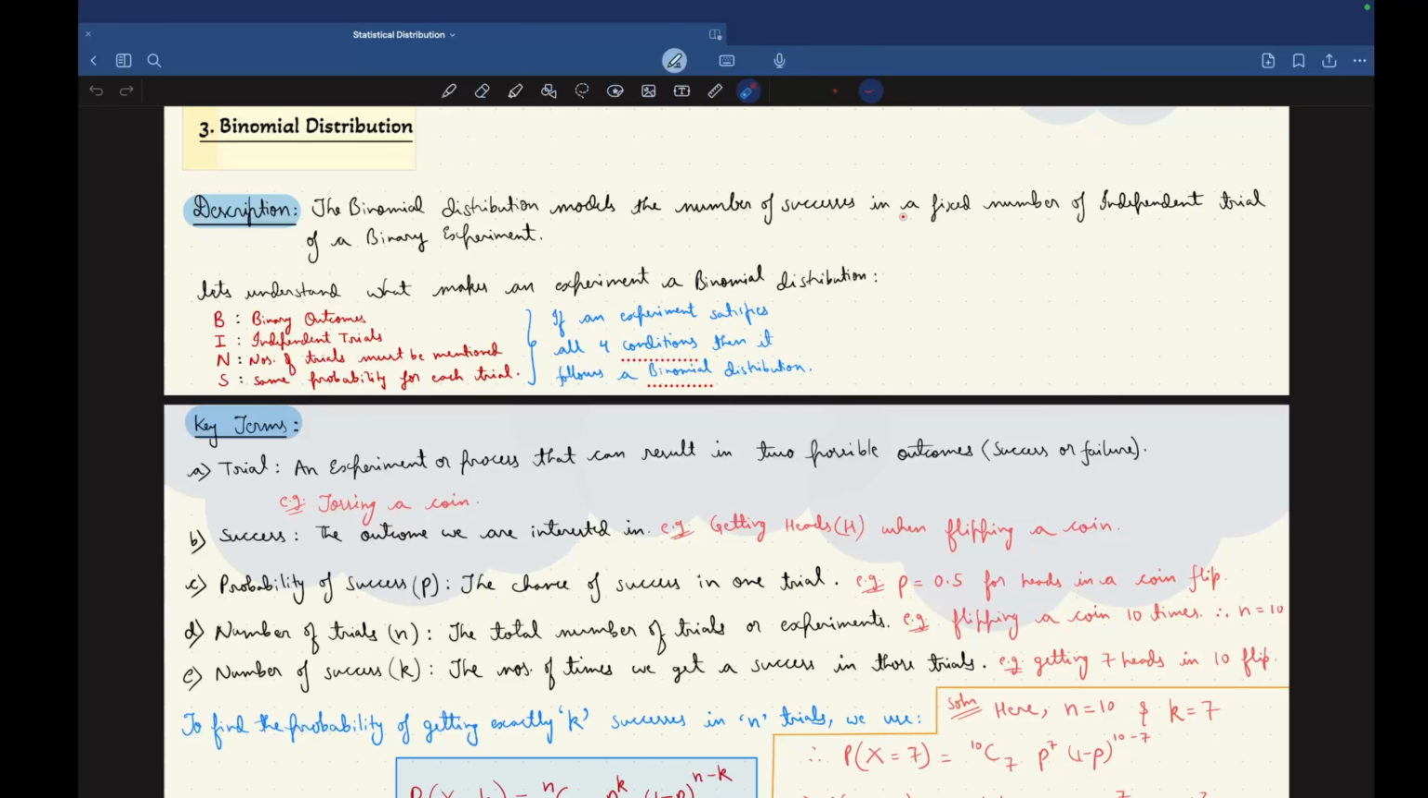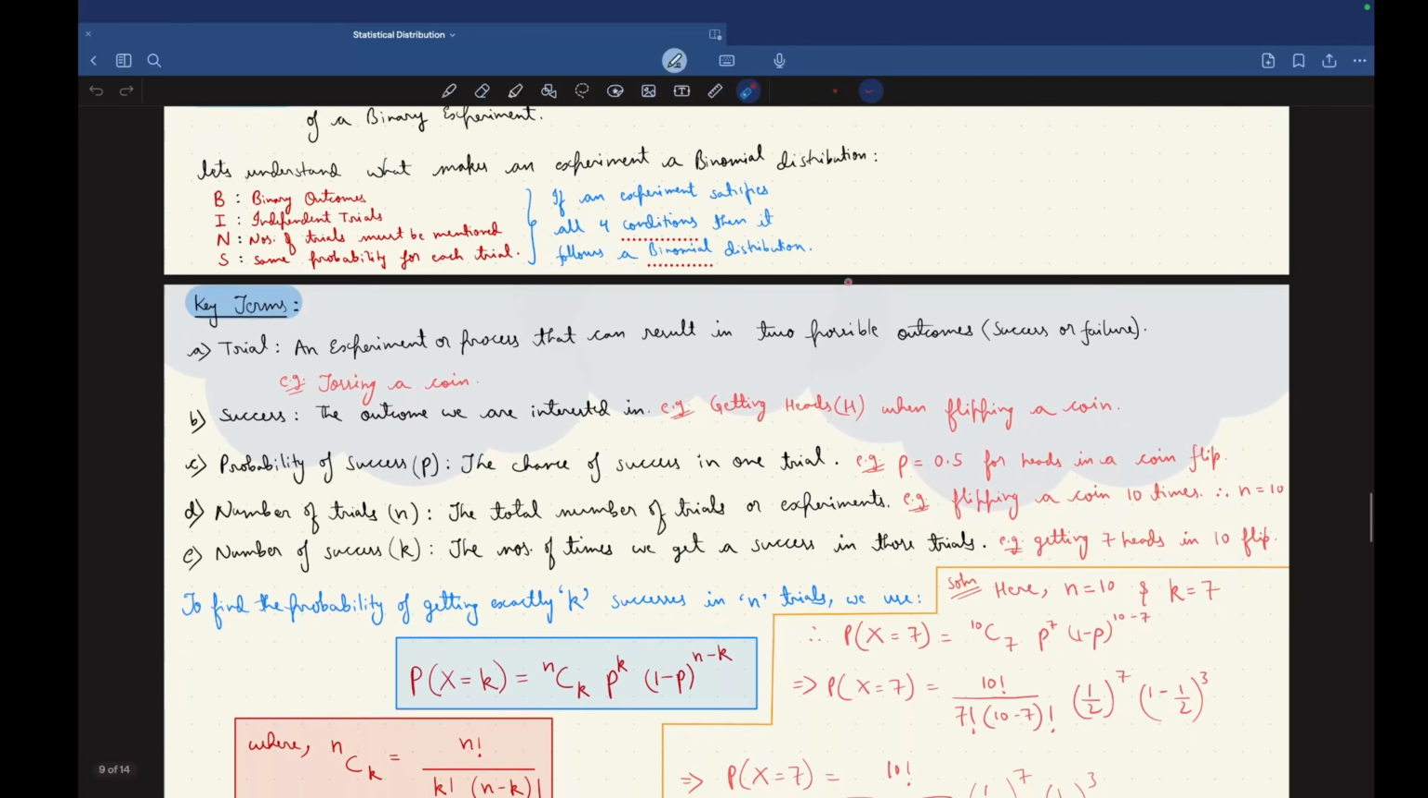Let's understand what makes an experiment a binomial distribution. Just learn this word, BINS. If you want to know whether an experiment follows a binomial distribution or not, you just need to check these 4 points. BINS, remember it by BINS, guys. B for binary outcomes, I for independent trials, N for number of trials, which must be mentioned in the experiment, and S for same probability for each trial. If an experiment satisfies all 4 conditions, then it follows a binomial distribution.